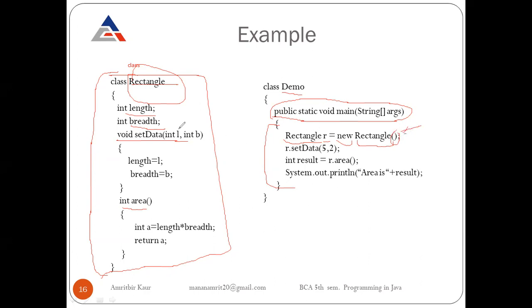Then we can use the function setData by writing the object name dot function name. So here R is our object name, dot setData is our function. We have to pass two parameters of integer type, so we are passing 5 and 2. This will call the function.